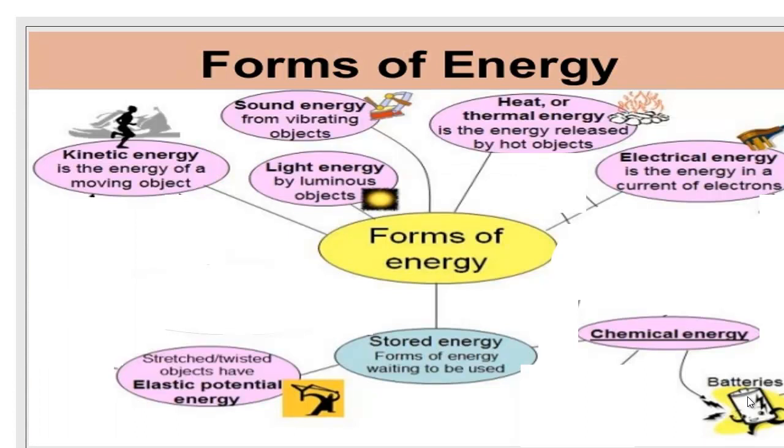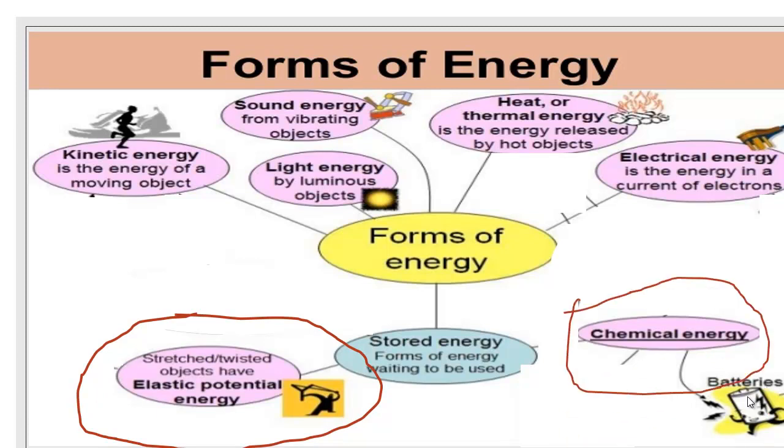Let's mention the forms of energy. Number one, kinetic energy, sound energy, light energy, heat energy, electrical energy, and the two new energies: potential energy, which is stored inside the spring toy car, and chemical energy, which is stored inside the battery.